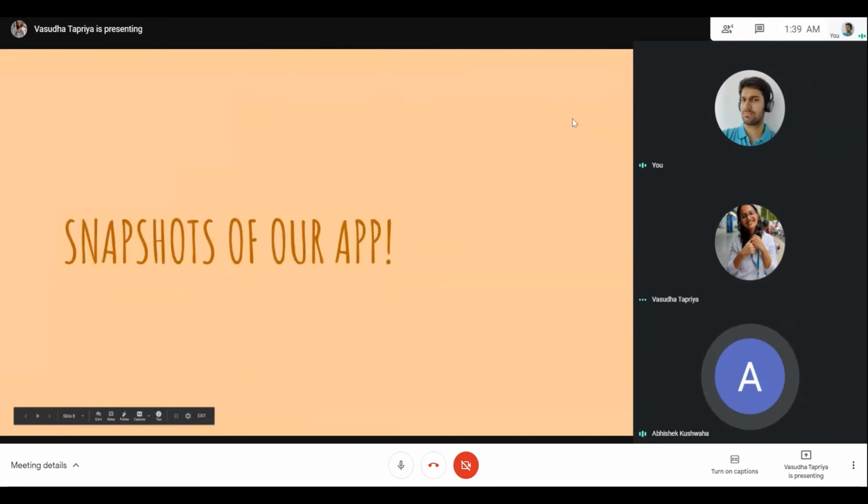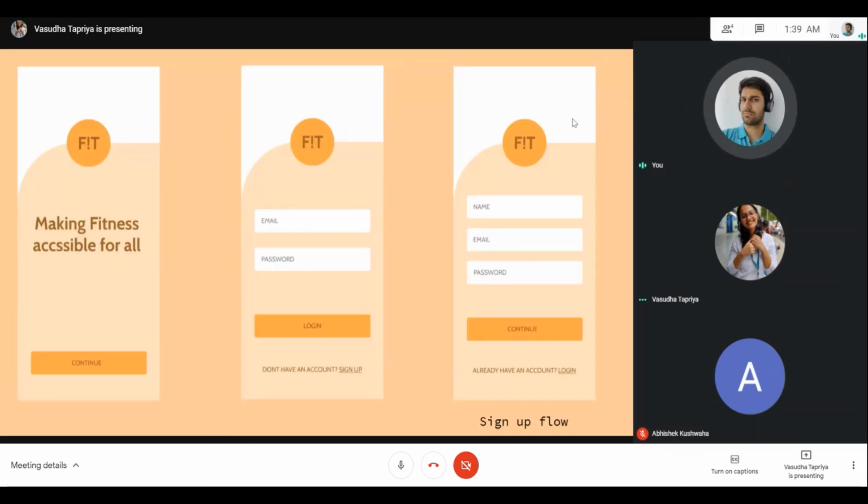Snapshots are for the app. So I would like to give my friend Siddharth the opportunity to take over, because he would be a better person to explain the intricacies of our app. Over to you, Siddharth. Yeah, so I actually designed the UI for this app. The initial workflow we planned together, and then I sketched a proper UI on Figma. If you could go to the next slide, we can show the sign up flow.